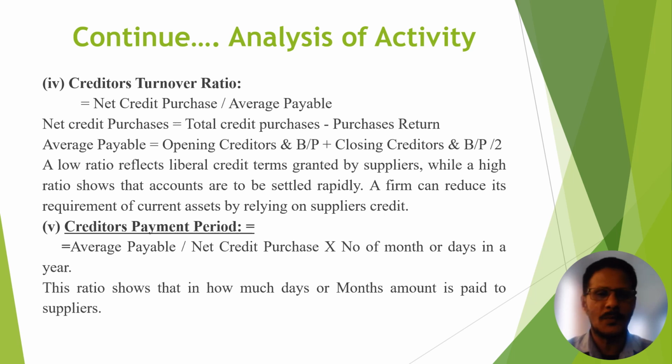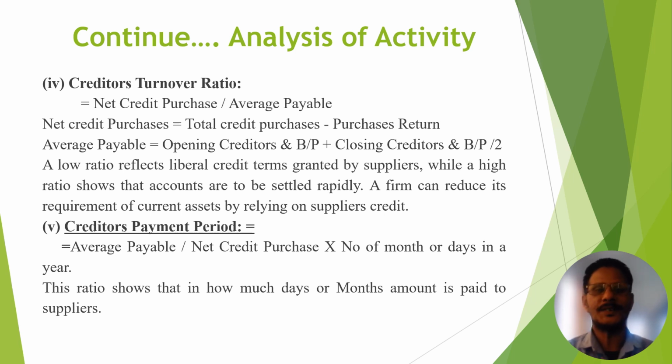Now, one more, average payable. Listen carefully. Payable means under this we cover creditors and bills payable. So our average payable is opening creditors and bills payable plus closing creditors and bills payable divided by 2.